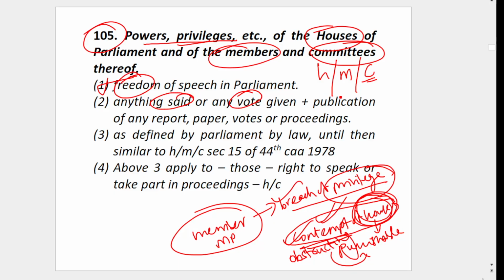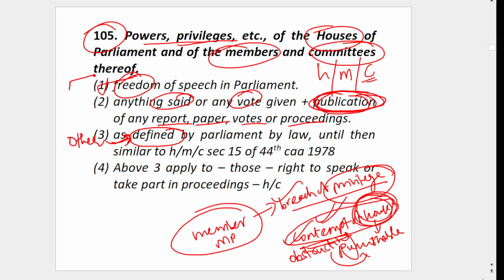Also for the house there is freedom of publication: any report, paper or votes and proceedings you can freely publish. Then other privileges as defined by Parliament.